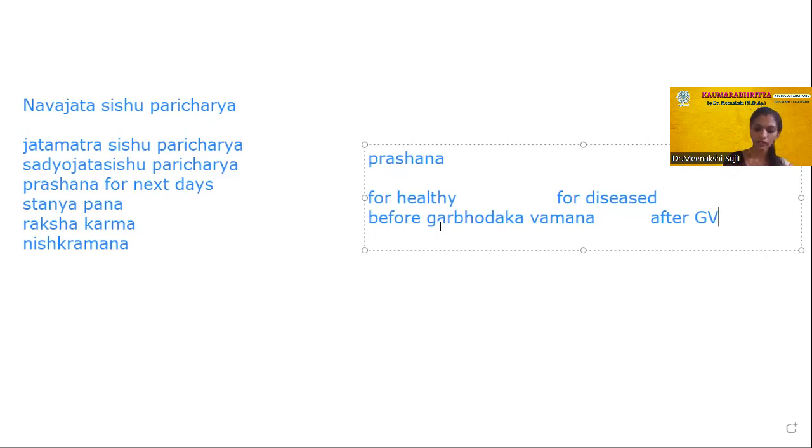And if you are giving after Garbhodaka Vamana, then again it will be divided into two forms: before lactation and after lactation, right? So if it is before Garbhodaka Vamana, obviously the aspirated fluid will be removed. And if it is after Garbhodaka Vamana, again it will be divided into before lactation and after lactation.